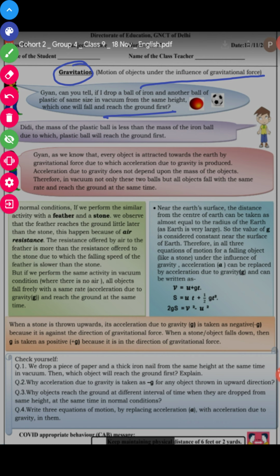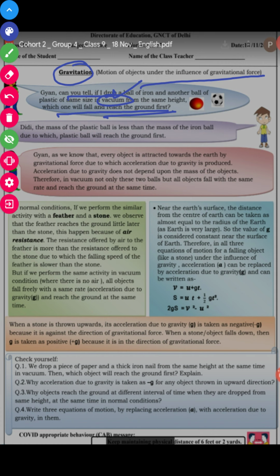First of all, you must know about the vacuum. Vacuum is where there is no air. When there is no air, no medium is present, not even air, then that is called a vacuum. So Didi asked Gyan that if I have two balls, one made of iron and another a plastic ball, and I drop these two balls in vacuum from the same height, then which ball reaches the ground first?